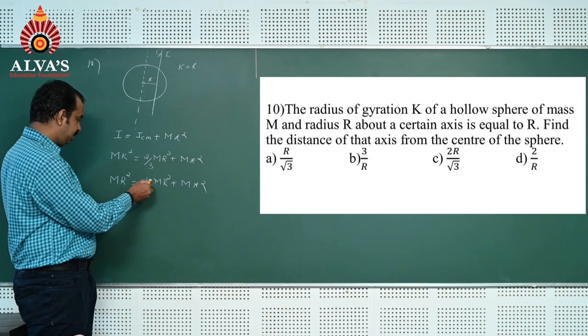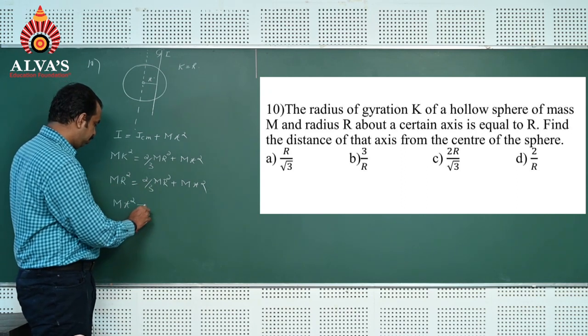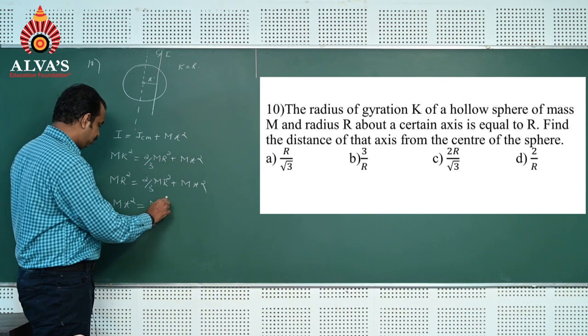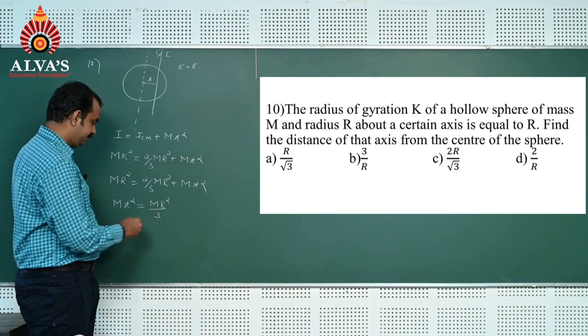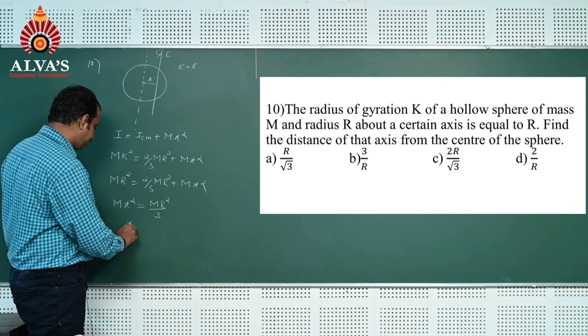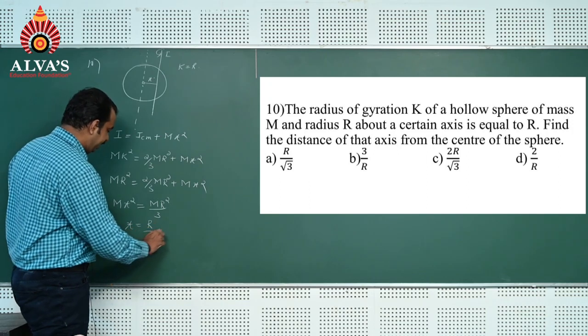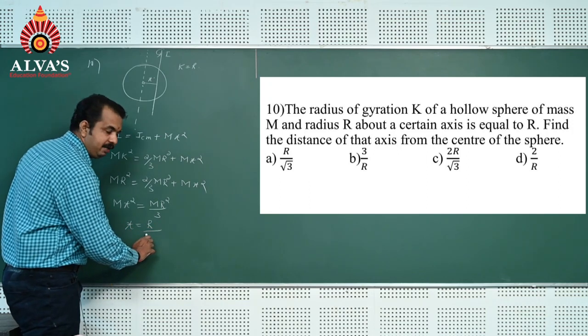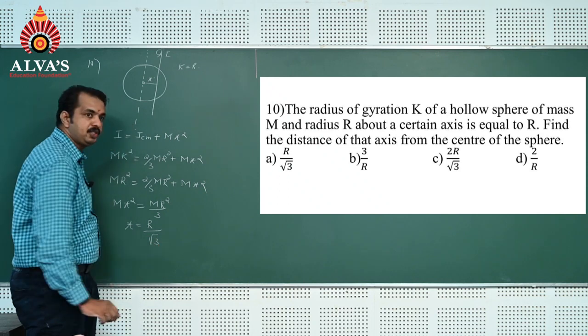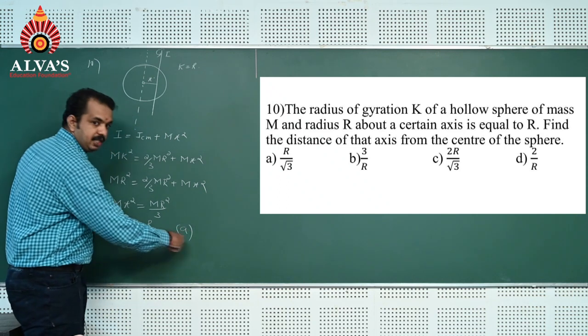We can subtract this one from this, which is equal to m r square divided by 3. m gets cancelled. x is equal to r divided by root 3. So option A is the correct answer here.